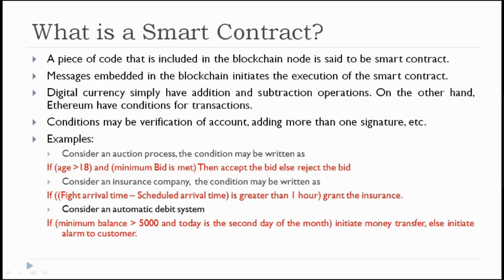Here, in such cases, the condition is like this. Consider the insurance company. The condition may be written as: if flight arrival time minus scheduled arrival time is greater than 1 hour, grant the insurance. So that is the meaning here. They should know the flight arrival time and scheduled arrival time. If this difference is greater than 1 hour, whenever that passenger comes out of the airport, he must get that insurance.